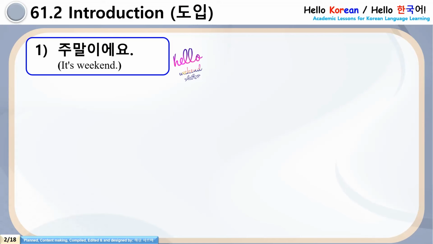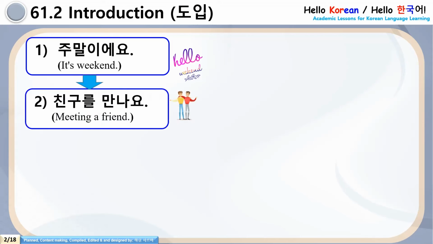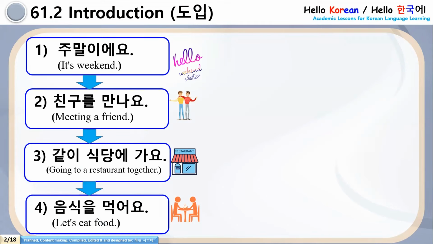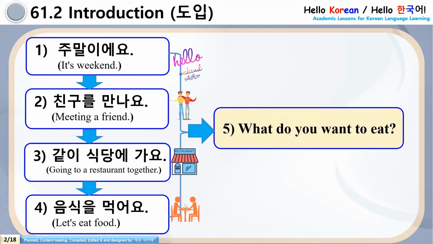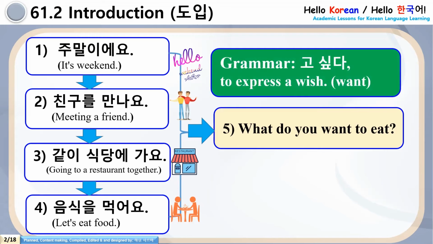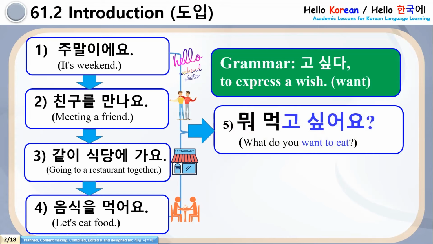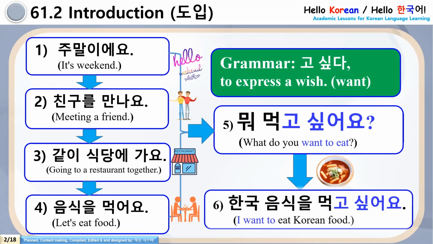This practical situation is number 1, chumariyeyo. Number 2, chingural mannayo. Number 3, kachi shiktange khayo. And number 4, umshigal mogoyo. So if the situation is umshigal mogoyo with a friend, a very natural question will be, what do you want to eat? So in this situation, we can use this grammar practically, go shipta, to express a wish. And the sentence can be, mo mokko shippoyo, and the answer can be, hango umshigal mokko shippoyo.